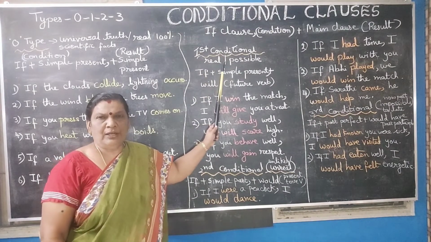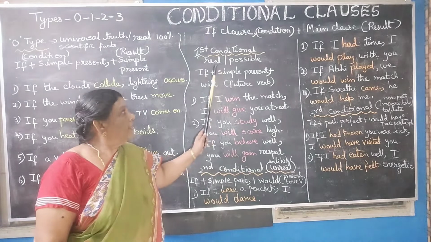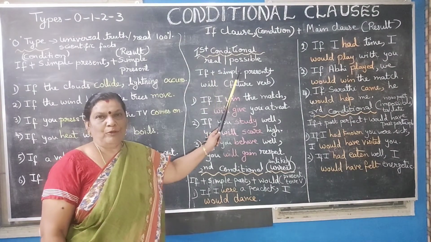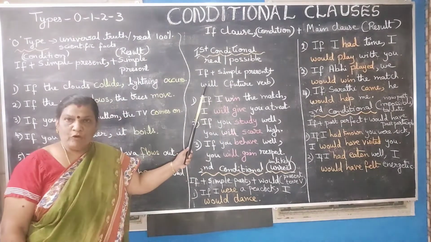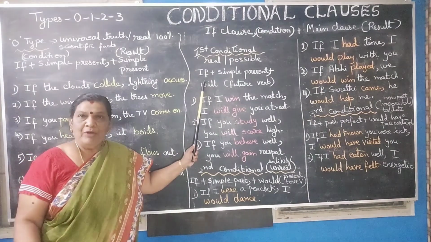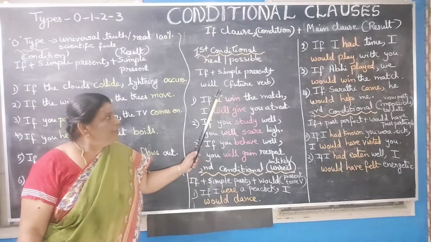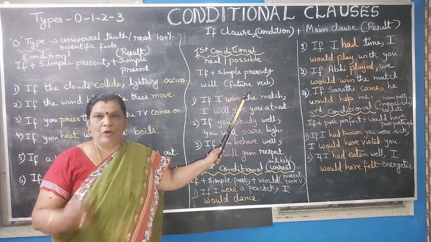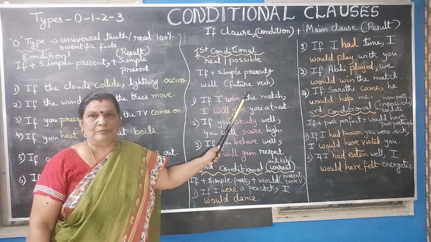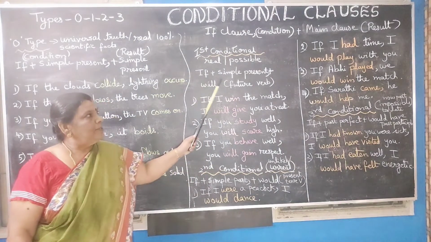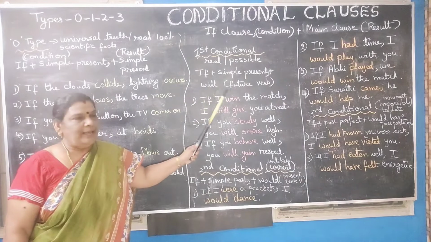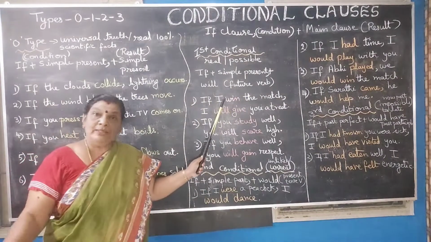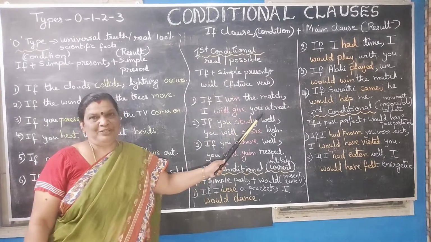The first conditionals are real and possible, and the structure that we follow in this is if plus simple present plus will plus future verb form. Look at this: if plus simple present plus will and then a future verb. Look at these sentences. If I win the match, I will give you a treat.